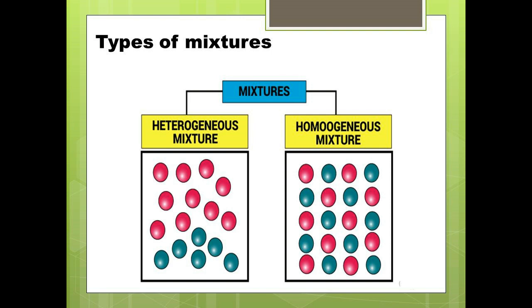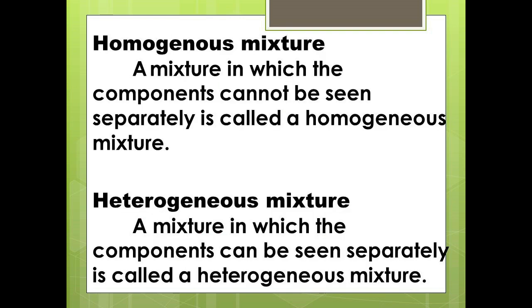Let's see mixtures. We have two types of mixtures: heterogeneous mixture and homogeneous mixture. What is a homogeneous mixture? A mixture in which the components cannot be seen separately is called a homogeneous mixture. A mixture in which the components can be seen separately is called a heterogeneous mixture.